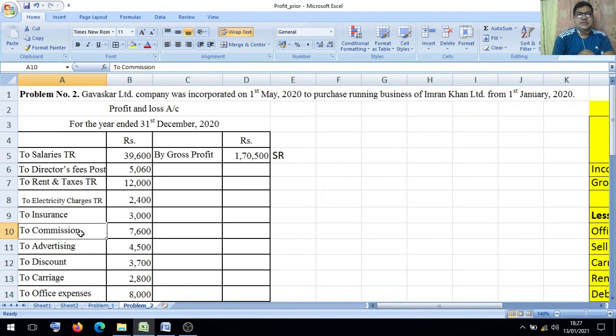Commission, sales ratio, because commission is given to the salesman and salesman commission is related to the sales. Advertising is related to the sales, therefore advertising we have to put as sales ratio. Discount also sales ratio. Carriage outward also sales ratio.